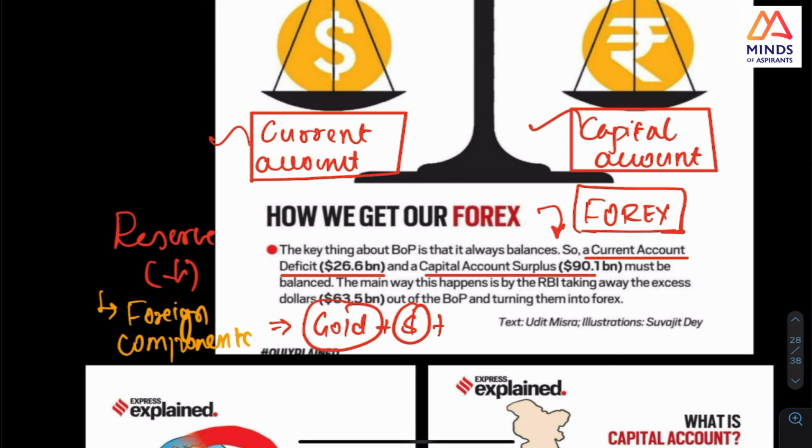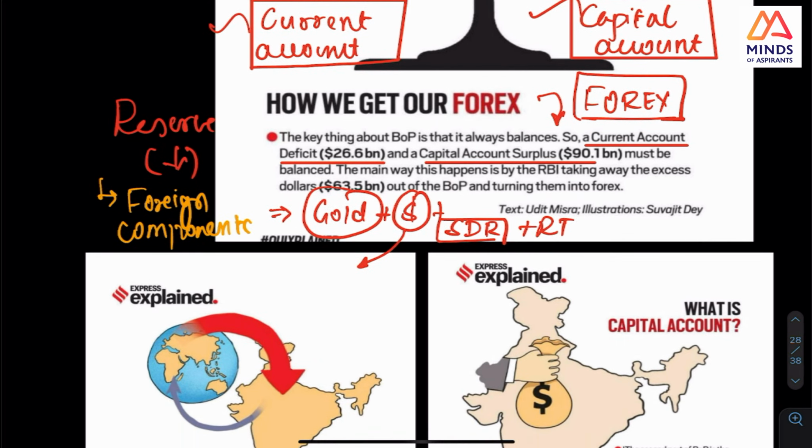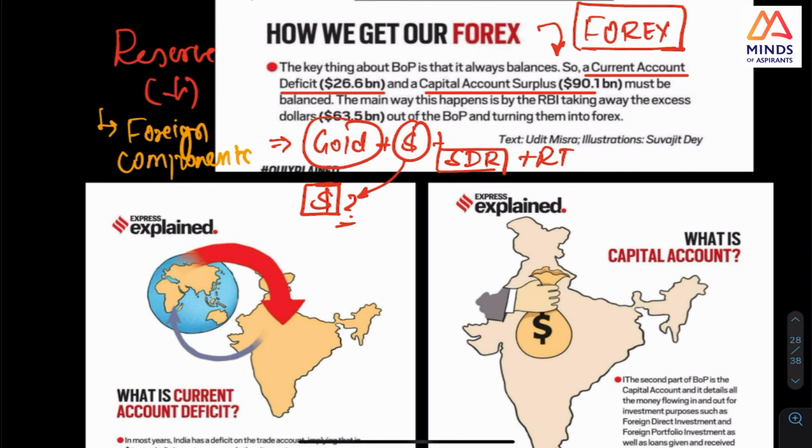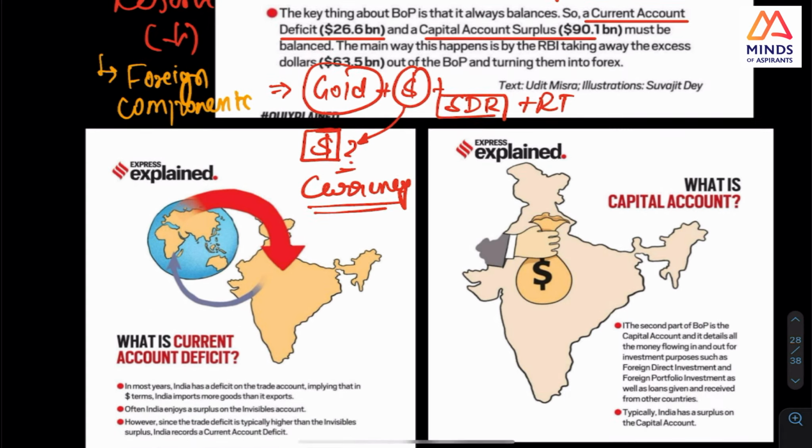And then you will have SDR, IMF, and reserve tranche. See what all constitutes it, whether we keep foreign assets, foreign currency only in dollar, or what all currencies. You can comment also what all currencies are there. That you should know.